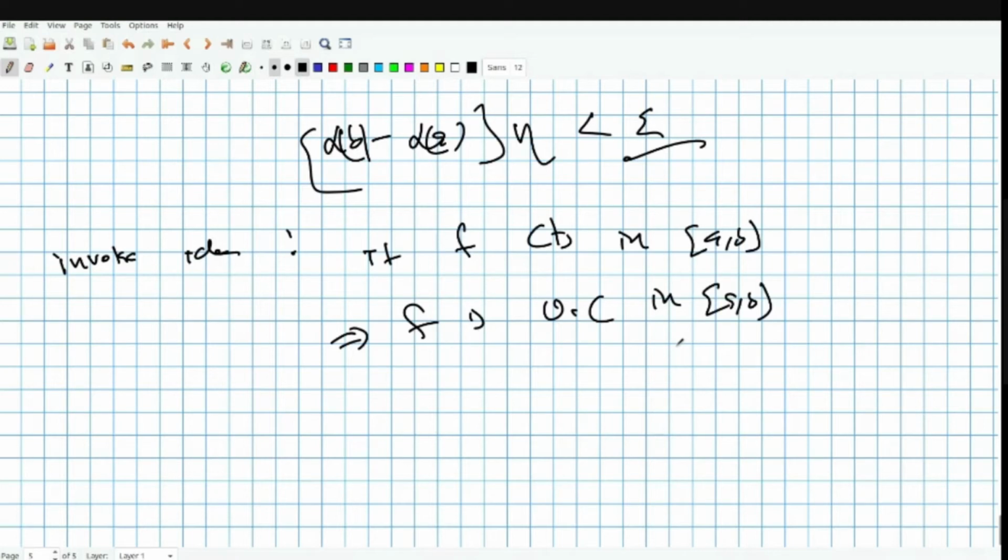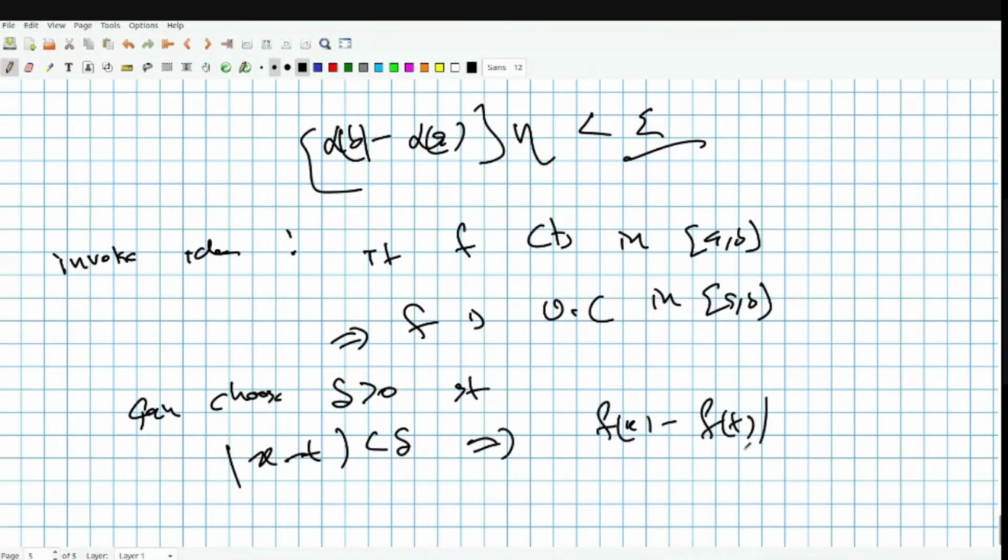Due to this uniform continuity, I can choose delta such that if |x minus t| is less than delta, then |f(x) minus f(t)| is less than epsilon.